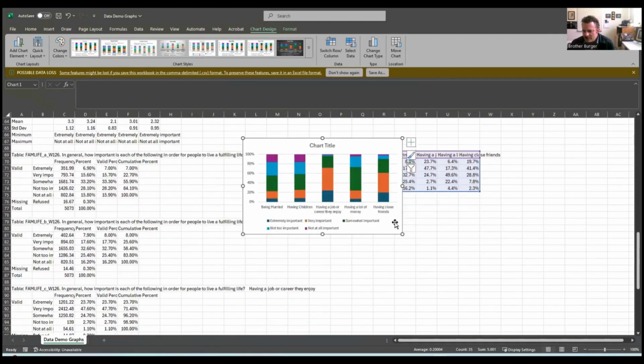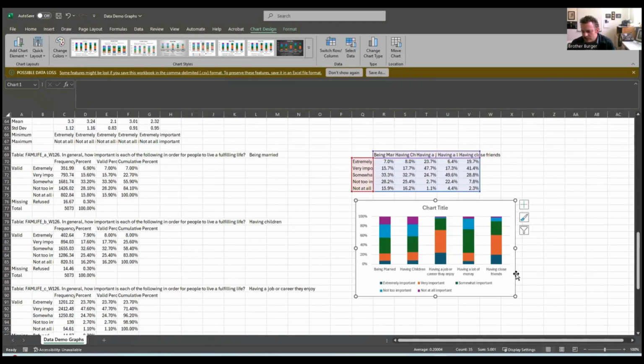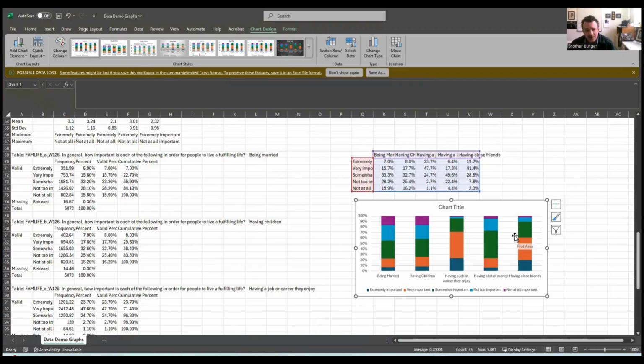All right. Now, right away, I see an issue. Do you notice our category ordering? It goes from extremely important to not at all important. That's like the opposite of what we probably would want, right? I don't know. Intuitively, to me, it would sound like you'd want as the graph goes up that it signals importance. That's a preference thing. I don't know.